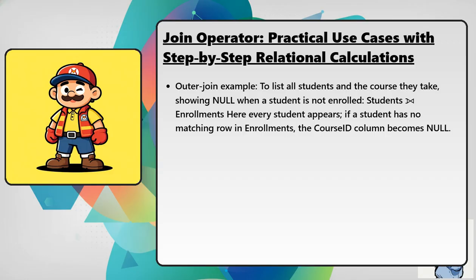Outer join example: to list all students and the course they take, showing null when a student is not enrolled. Students left outer join enrollments. Here every student appears. If a student has no matching row in enrollments, the course ID column becomes null.